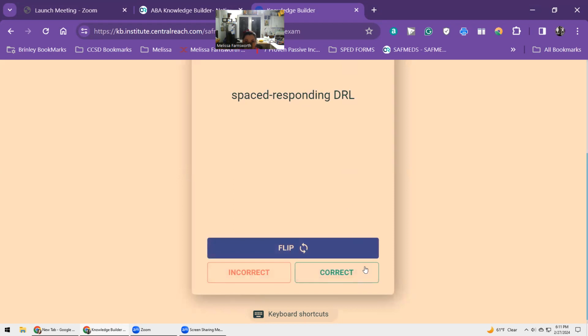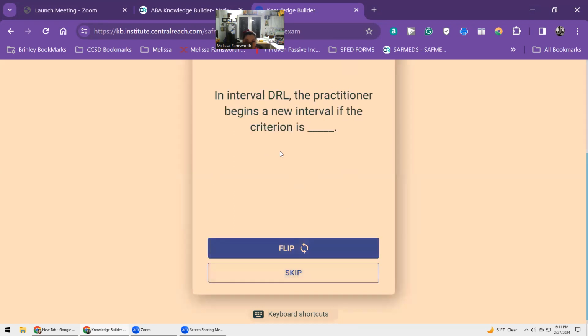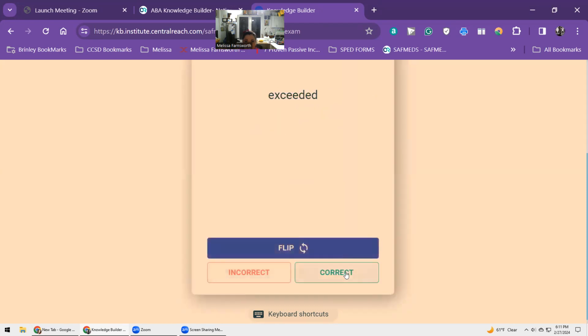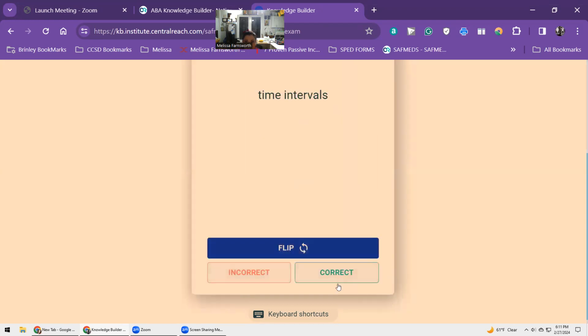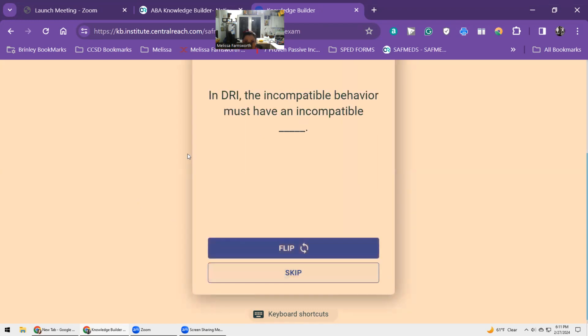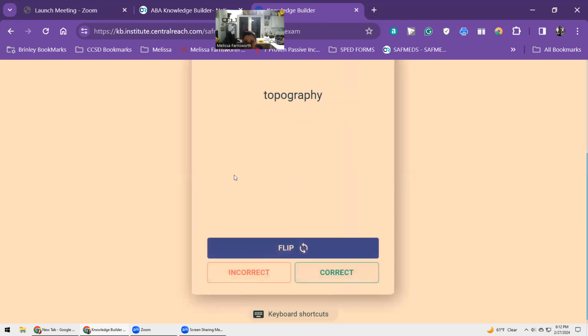Spaced responding DRL. In interval DRL, the practitioner begins a new interval if the criterion is exceeded. With all types of DRO, initial time intervals should match the current level of performance to ensure contact with reinforcement. In DRI, the incompatible behavior must have an incompatible topography.